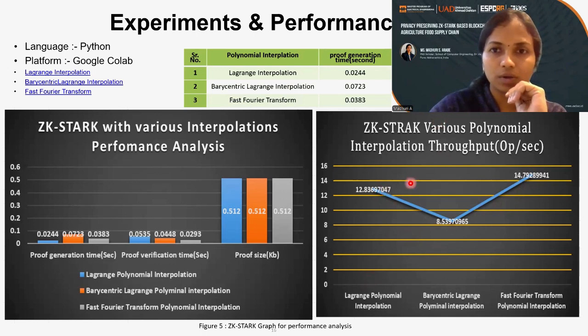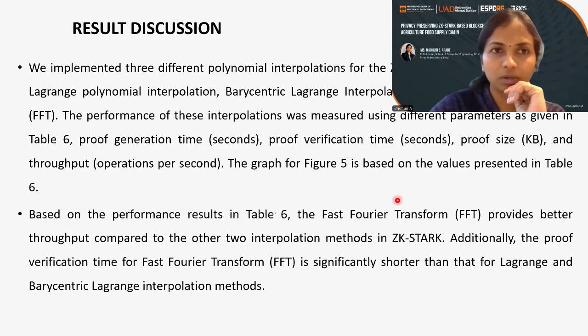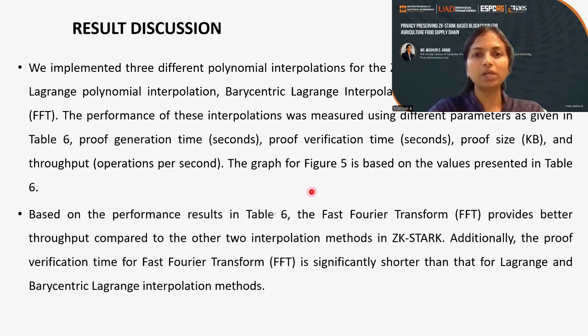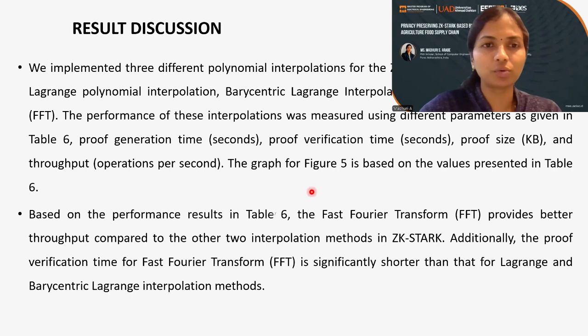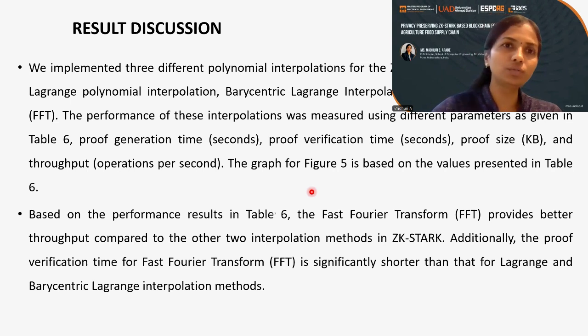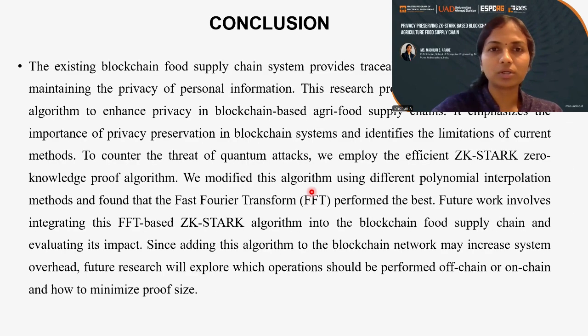So after executing the implementation, the main point is about the fast Fourier transform. My plan is that in the future, I will integrate the fast Fourier transform into this blockchain along with the ZK-SNARK, because it has better performance than the existing Lagrange interpolation.